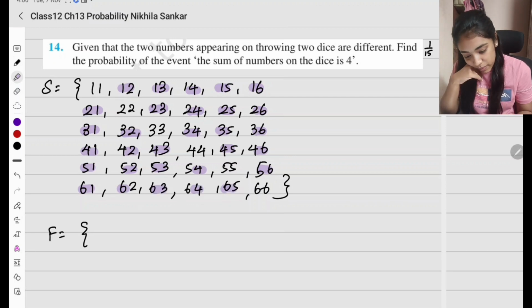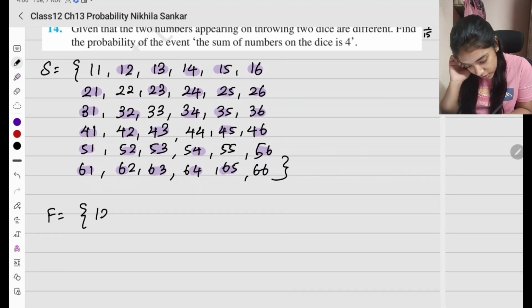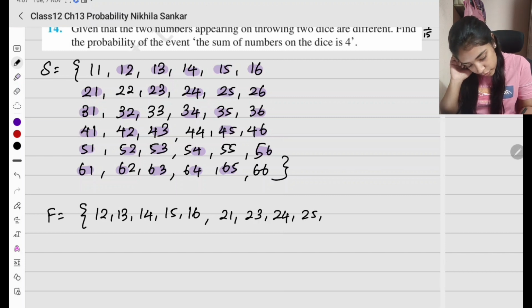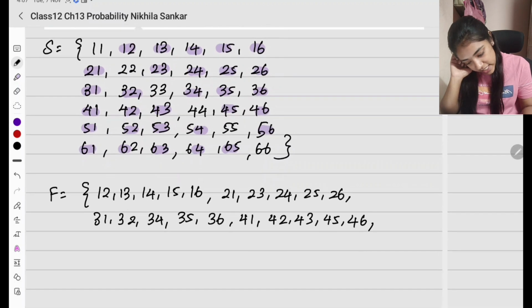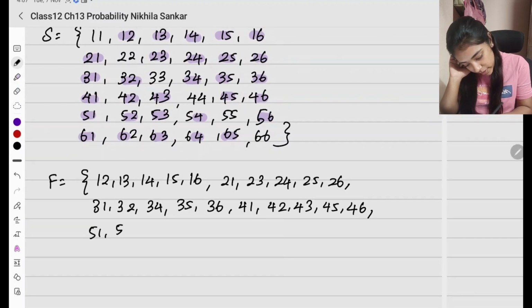Okay, so this is going to be my given. What all comes? 1 1, 1 2, 1 3, 1 4, 1 5, 1 6, 2 1, 2 2, 2 3, 2 4, 2 5, 2 6, 3 1, 3 2, 3 3, 3 4, 3 5, 3 6, 4 1, 4 2, 4 3, 4 4, 4 5, 4 6. You have to write all of this in the exam without being lazy.